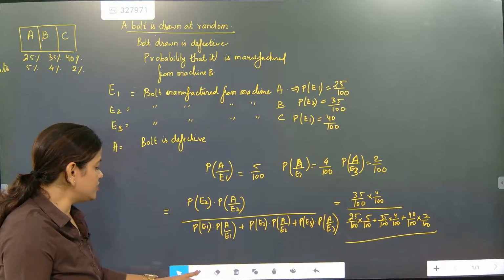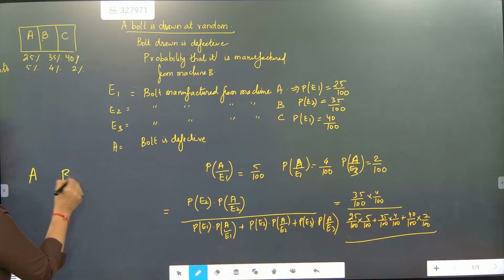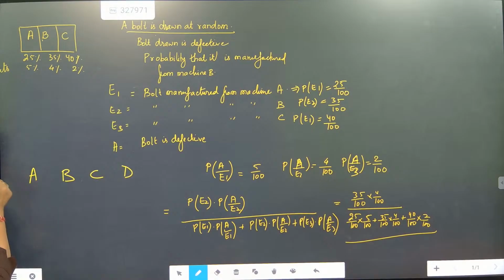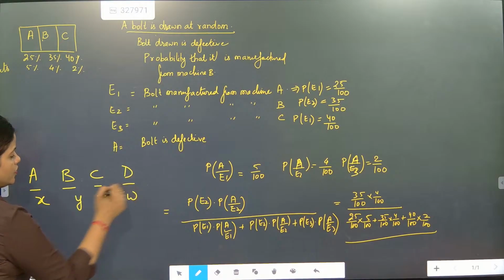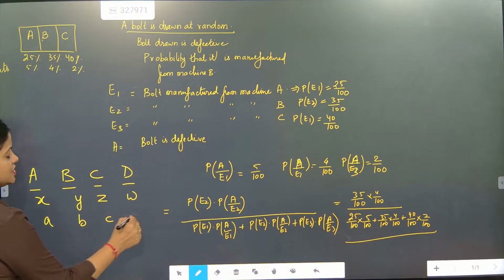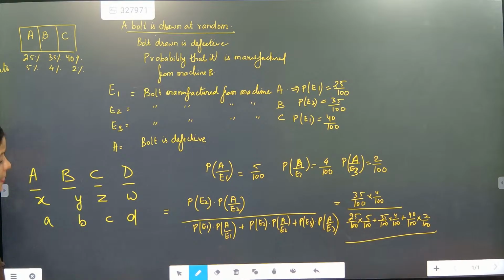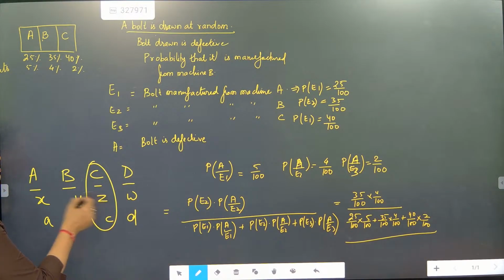Just like a story I am explaining to you, like 3 units are there. A, B, C, D. Come on, take 4 units. Now its manufacturing part is X, Y, Z and W. Now rather than defect, we will talk about material used. Material used is A, B, C, D. Then how are we going to find it for this one? If they are giving percentages, we need to convert it into percentage.